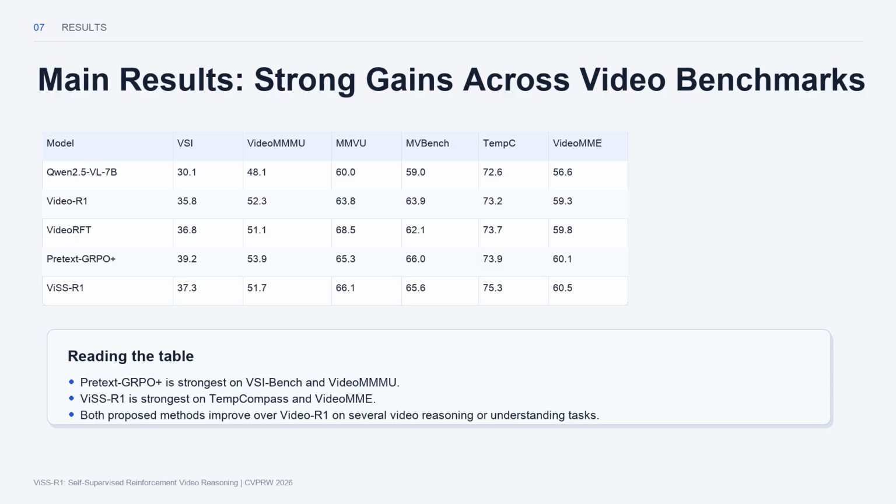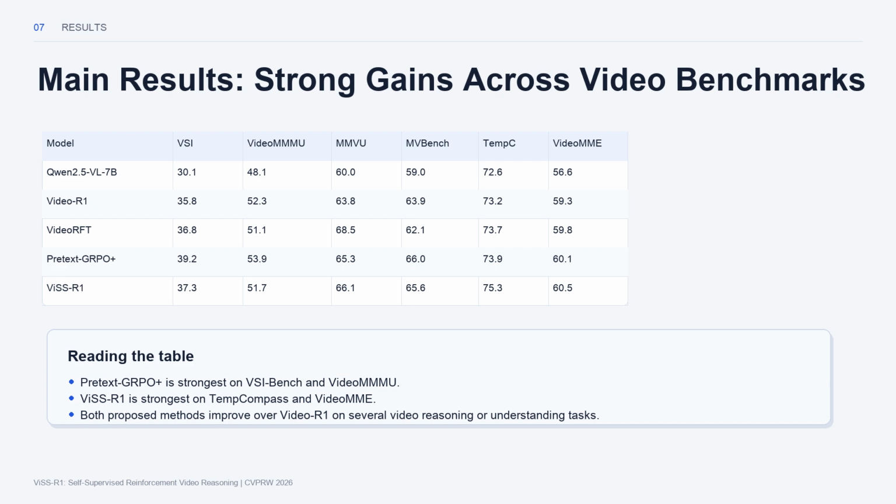For experiments, the authors use Qwen 2.5 VL 7 billion as the base model, with training data derived from Video R1. The evaluation covers 3 video reasoning benchmarks, including VSI Bench, Video MMMU, and MMVU, plus 3 video understanding benchmarks, MV Bench, Temp Compass, and Video MME without subtitles.